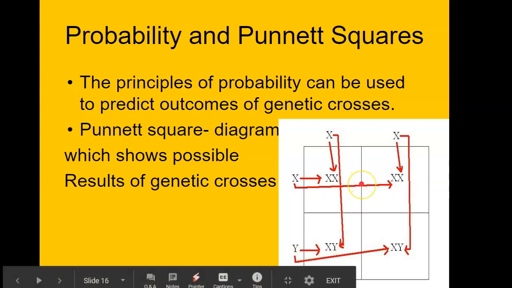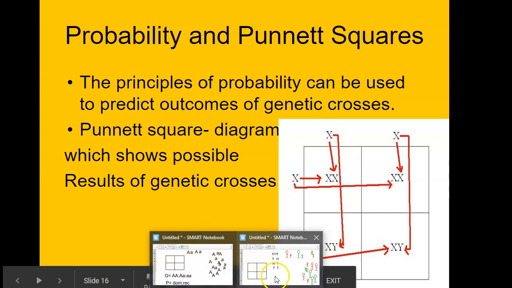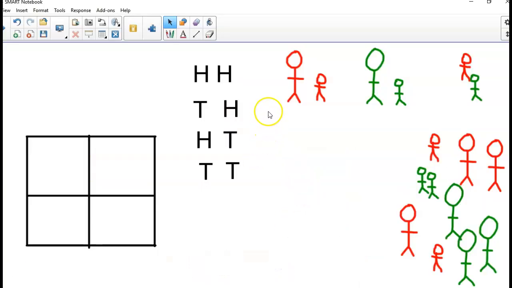So male, female is going to be XX. I'm sorry, female is going to be XX, male is going to be XY. Now let's talk a little bit more about why this is a helpful tool. So let's talk a little bit about probability a little further.